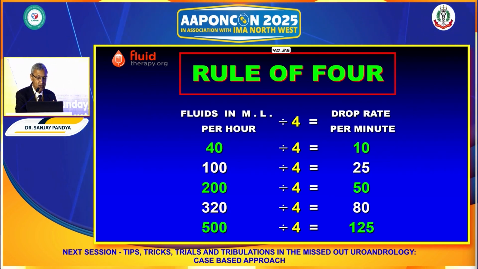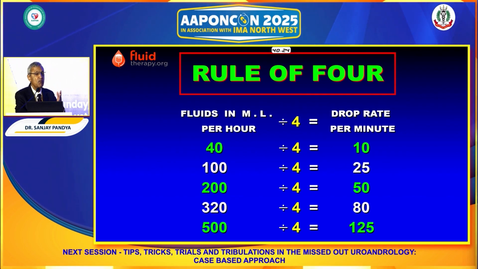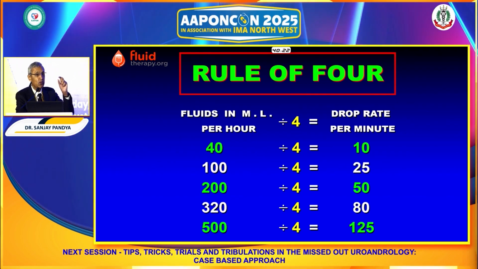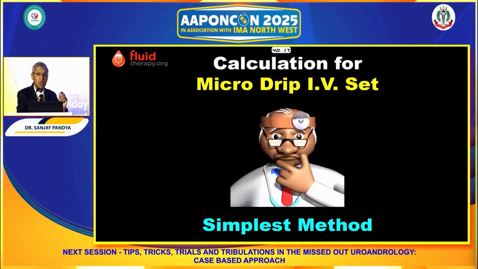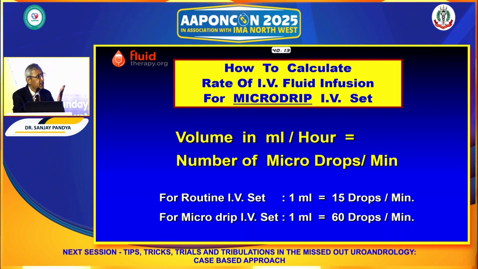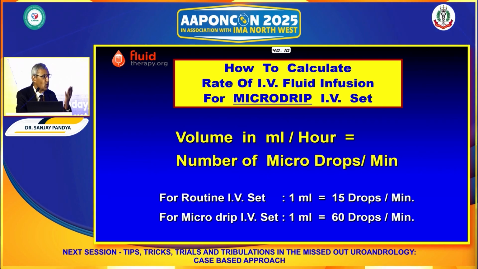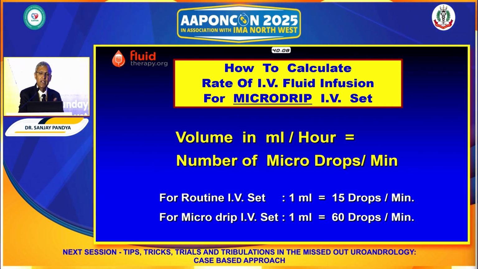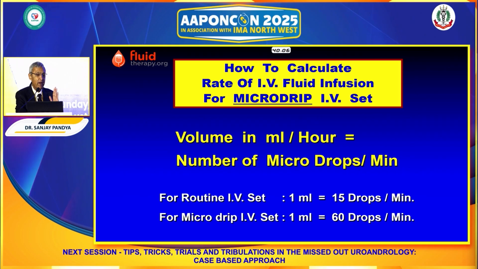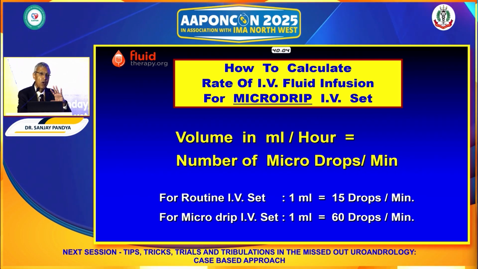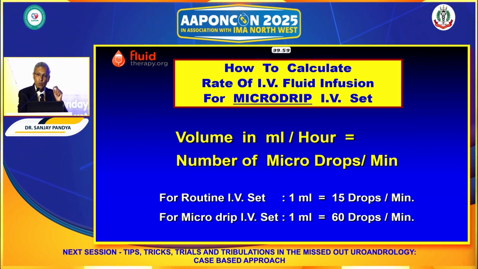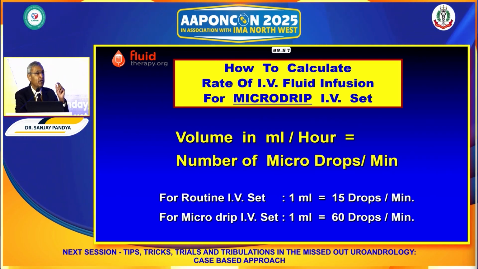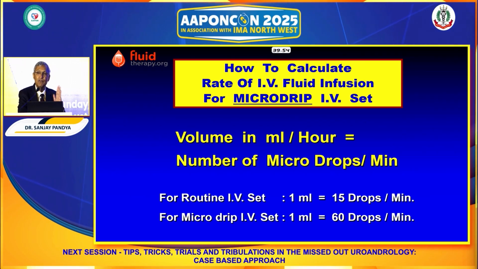So this is something which is very simple. In some patients where you want to critically administer fluid by micro drip IV set, because you may not have infusion pumps and others, at that time it is the simplest of all, because you don't need to calculate. Volume in ml per hour is equal to micro drops per minute. So this is how in day-to-day practice you can instruct your staff to calculate and provide fluid delivery effectively without availability of gadgets.